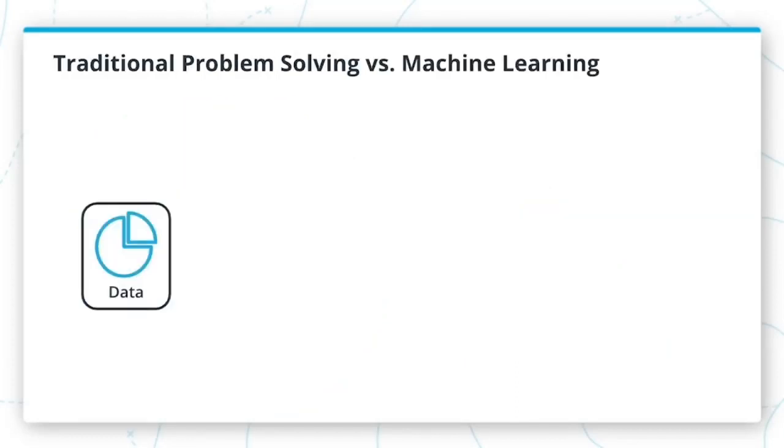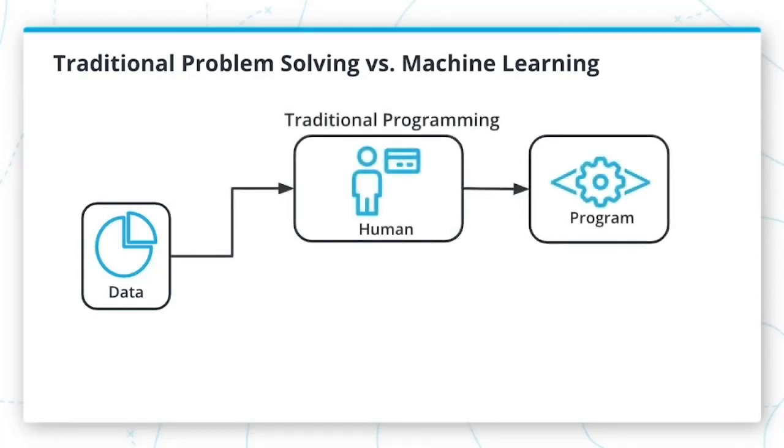Now let's see how machine learning helps solve problems and how this differs from traditional problem solving. In traditional problem solving with software, a person analyzes a problem and engineers a solution in code to solve that problem. For many real-world examples, this process takes a lot of time. It might even be impossible. This is because the correct solution needs to consider numerous edge cases.